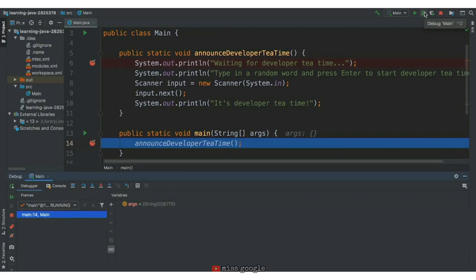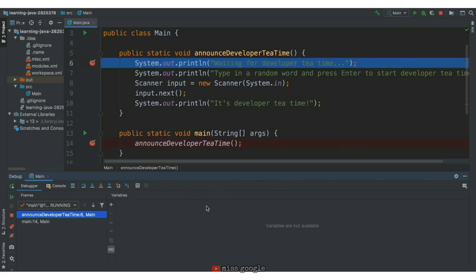The program's execution has just started. Notice the only variable we have in scope is args. Let's hit continue. Now we're at our second breakpoint. Calling a function by name means executing the steps associated with the function name.